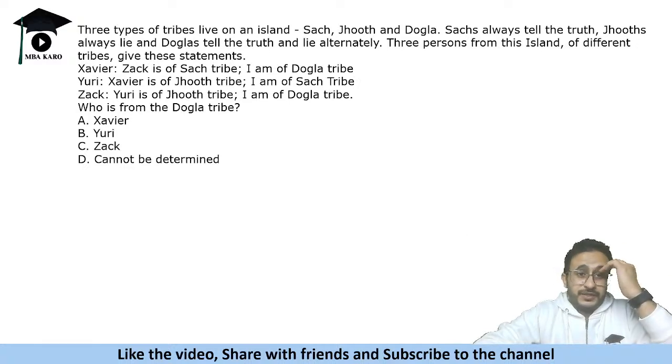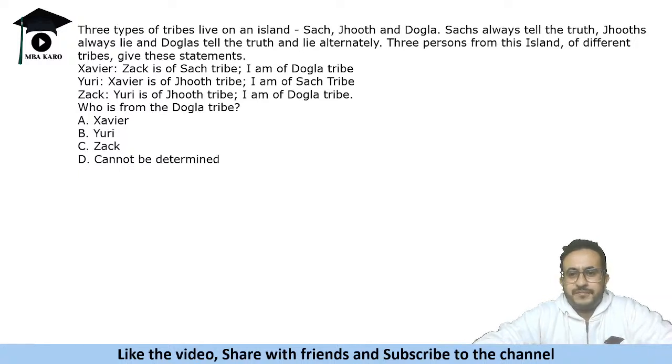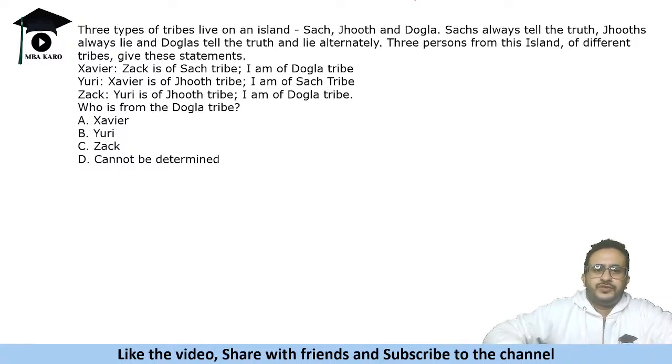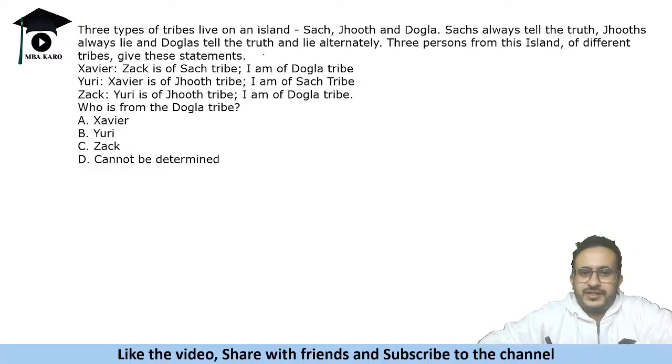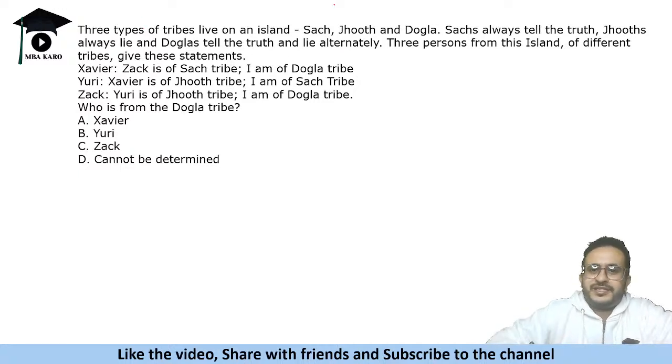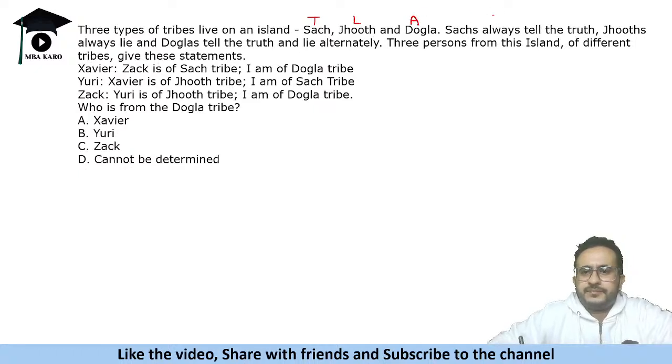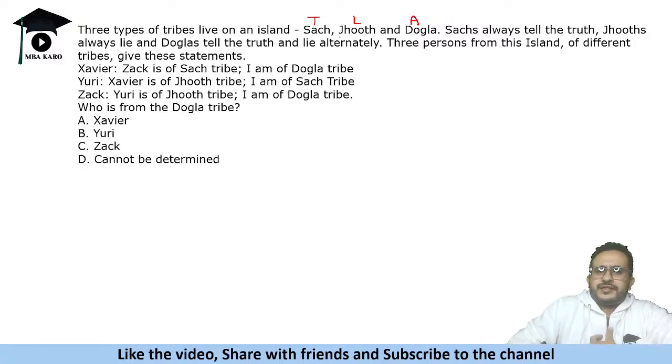Okay, so there are three types of tribes. One is Sach, one is Jhoot, and third is Dogla. Sach always tell the truth, Jhoots always lie, and Doglas tell the truth and lie alternately. So basically, truth teller, liar, and alternator, in any manner.